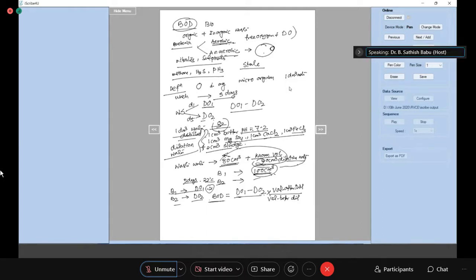Okay, so the dilution factor is the volume after dilution divided by the volume before dilution. This gives you the BOD of the given water sample. Clear? So what will be the unit of BOD?